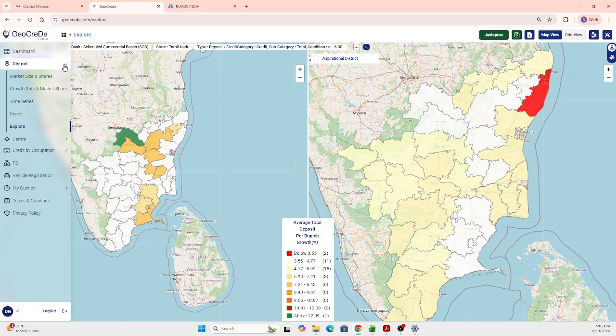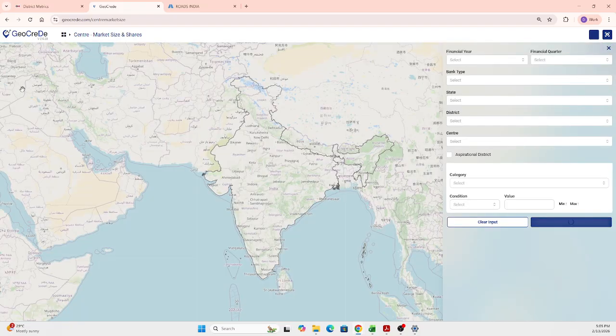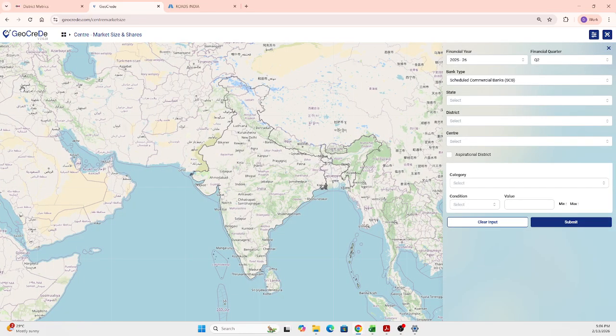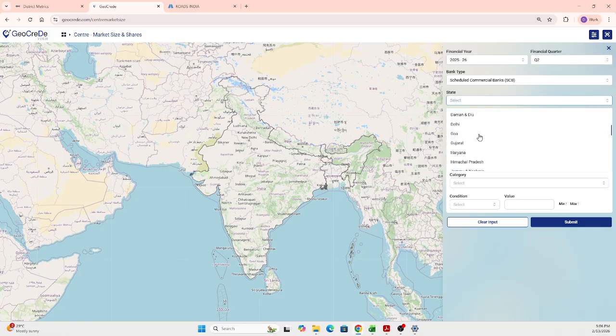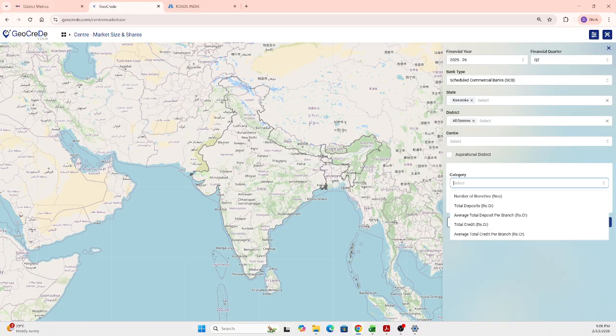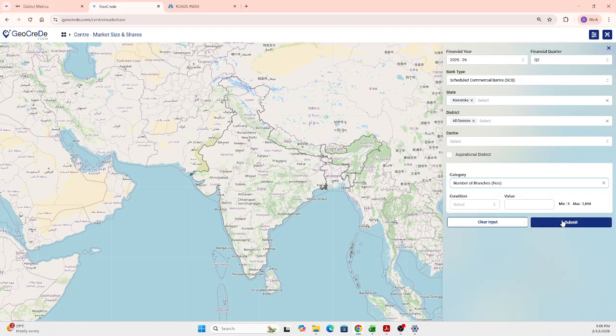In the same way, we have the next level of granularity, that is the center data. Here we saw the market shares and size at district level. In the same way, the next level of granularity, center data, is also available with us. I'm making one sample query so that you can understand more about that. It is all the same query stream. I'm moving on with Q2 25-26, and here I want to see for the state of Karnataka, and in the district I want to see all the districts, with the category number of branches, giving a